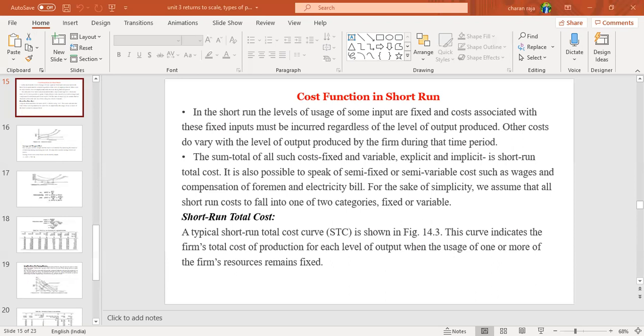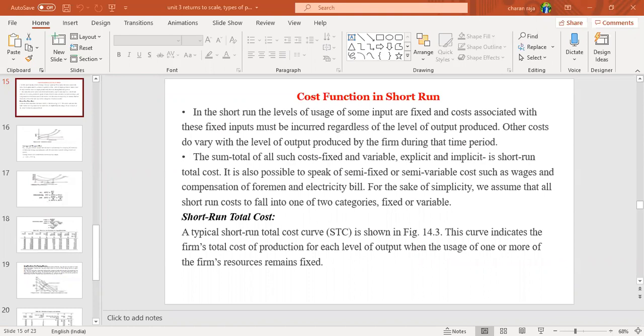Then only it is considered as a total cost.